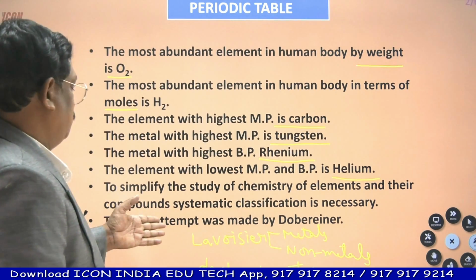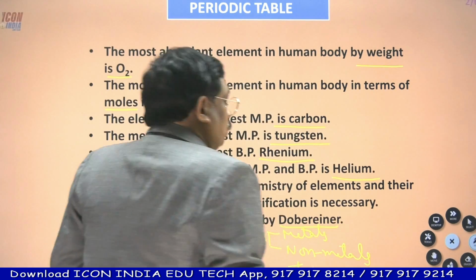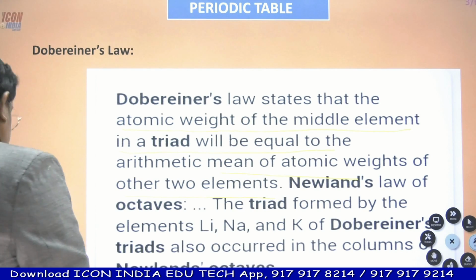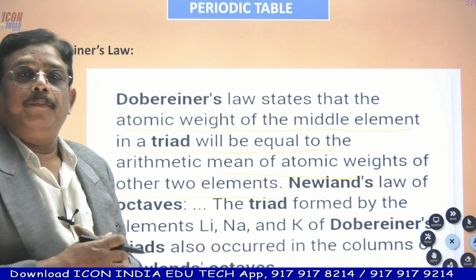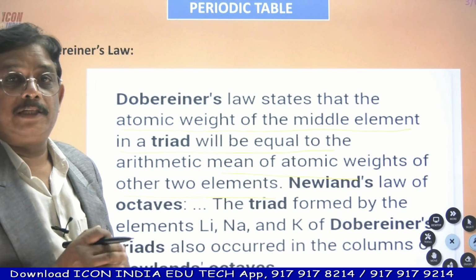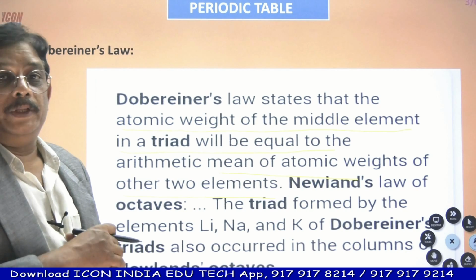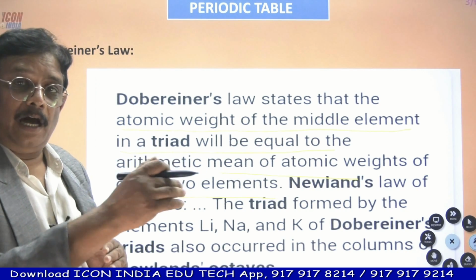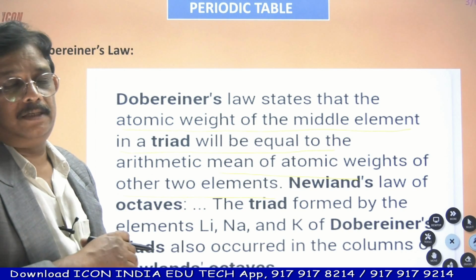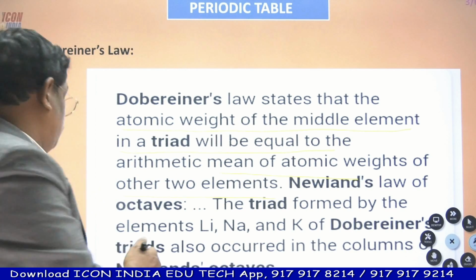But it was not a successful attempt. And then next comes the gentleman Dobereiner. Dobereiner's triads theory. What does Dobereiner's triads theory say? When three elements are arranged as a group in the increasing order of their atomic weight, the middle element's atomic weight is the average atomic weight of its neighboring elements.